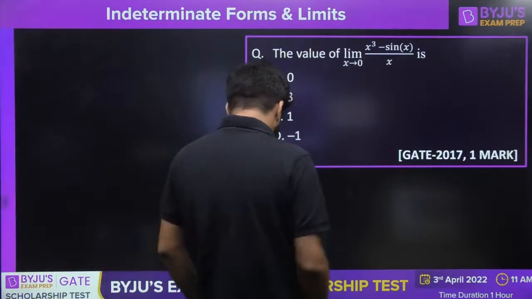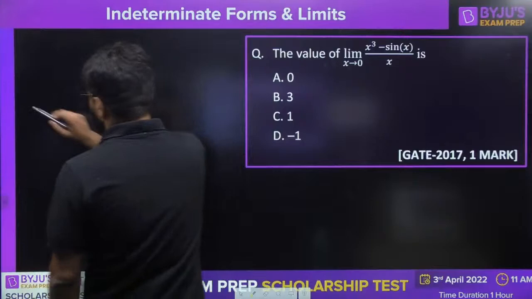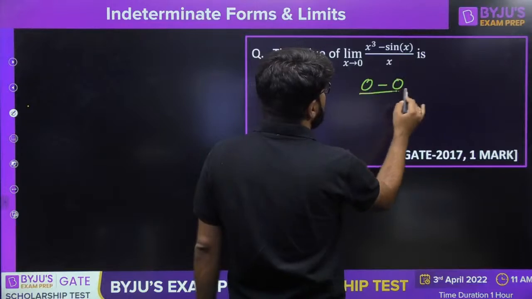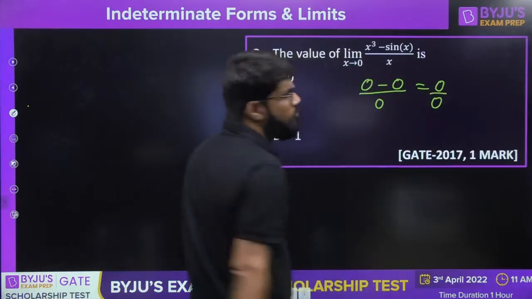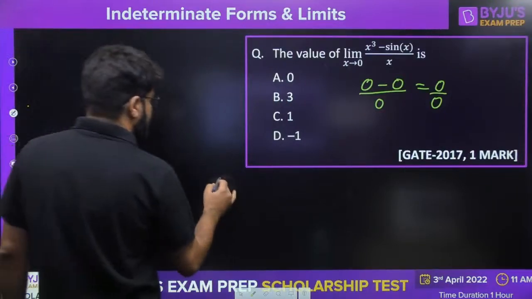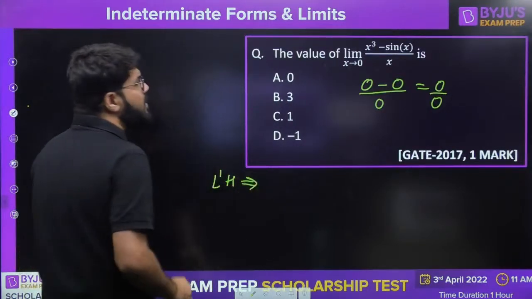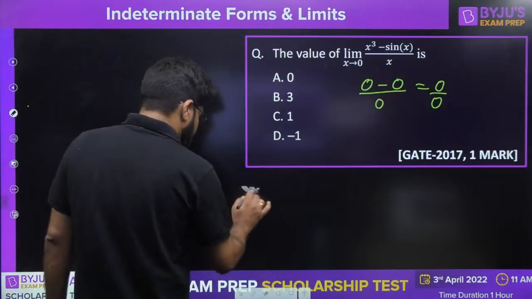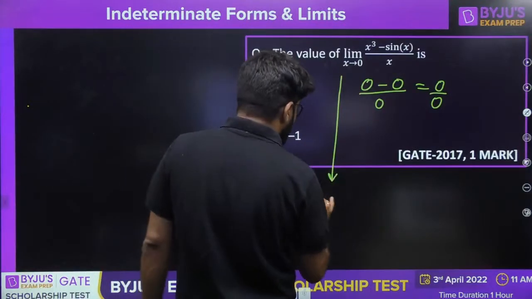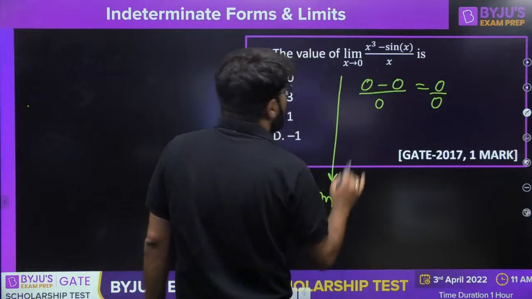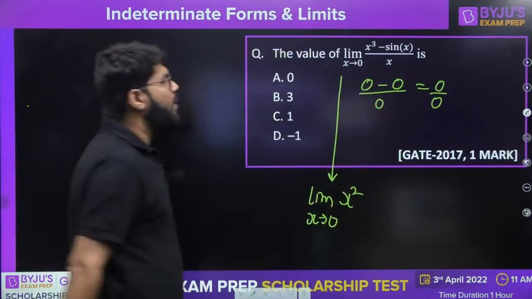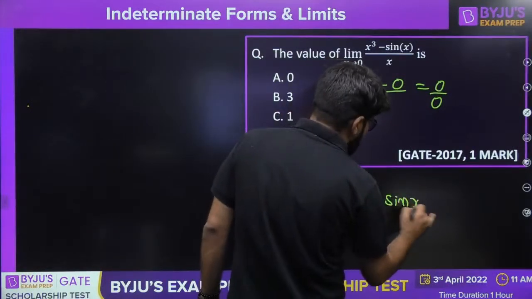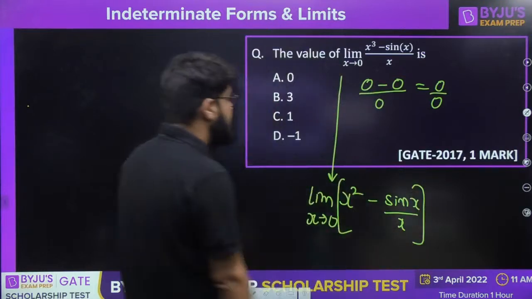Okay, a very simple case again. Let us discuss it. Once again if I put 0, this is 0, then sin 0 is 0 upon 0, eventually 0 by 0 form. Whenever you see the 0 by 0 form, you have to start applying the L'Hospital rule. But here L'Hospital is not required. What you can directly do is divide by x. So x cube upon x is x square, minus sin x by x.